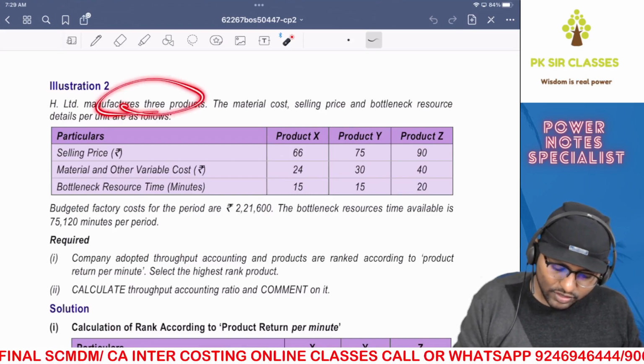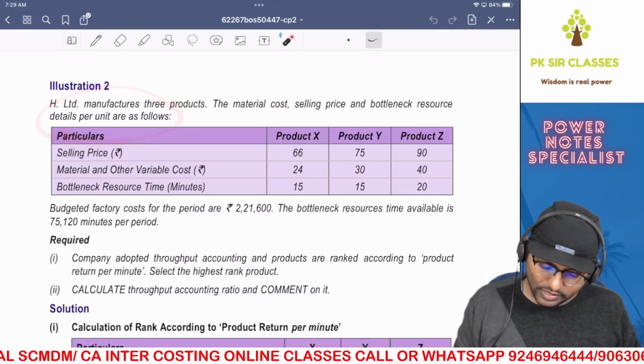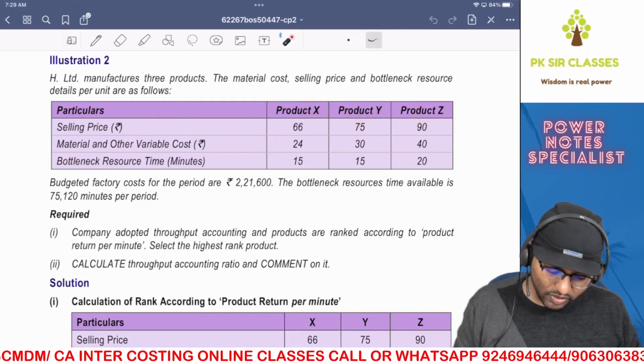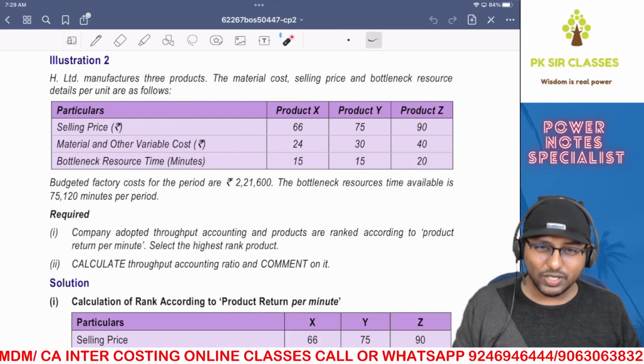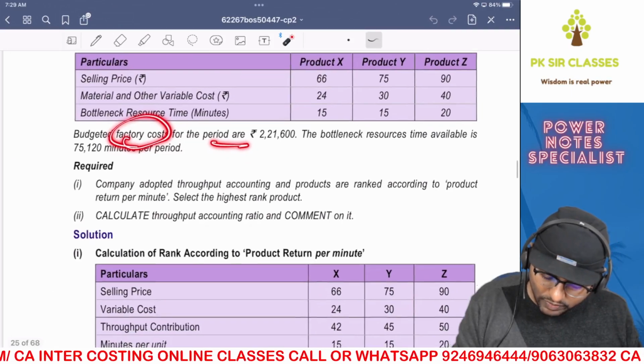H Limited manufactures three products. The material cost, selling price, and bottleneck resource details per unit are as follows. You've got product X, Y, and Z. Selling price is given. Material and other variable cost is given. Bottleneck resource time is given, which is nothing but limiting factor. Okay. Bottleneck factory cost for the period are 2,21,600.